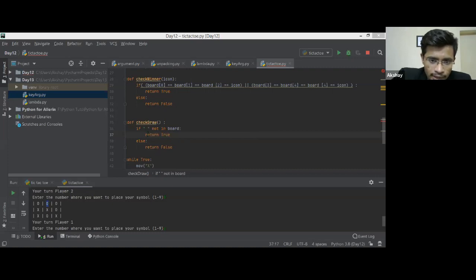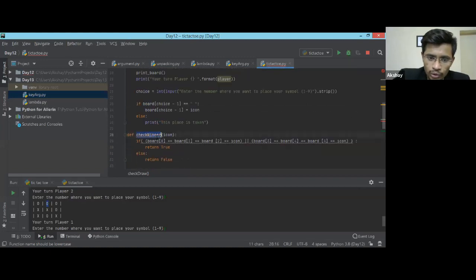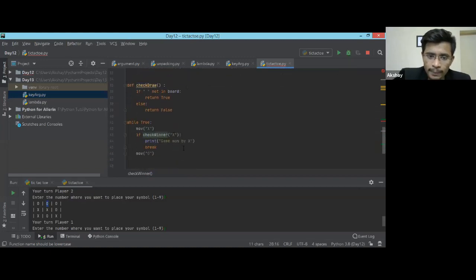Okay, so what is that? I just wrote a function to check a draw. So this is the function for check draw. I'm just going to show you by winning the first game. I just want to check if check winner is going to return me a win. If it is going to return me a win, then I'm going to go inside this. If check winner returns false, it will not go inside this loop and it will automatically ask the next person to play his game.